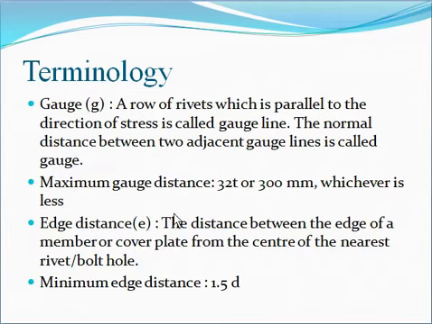The maximum gauge distance is equal to 32 t, that is 32 times the thickness of the thinner plate, or 300 mm, whichever is less.